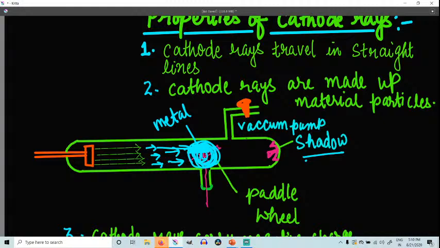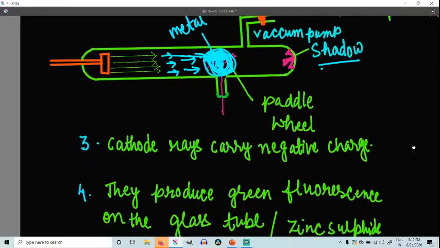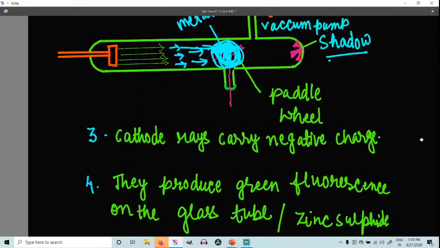mica paddle wheel mounted on an axle, it should be mounted on the axle so that it can rotate. Okay, so the light mica paddle wheel should be mounted on the axle, so that when the cathode rays strike on the first half, the upper half, obviously it is going to rotate, it will start rotating. So it means they are made up of particles, right? Material particles. Then the third very important thing: they carry negative charge.